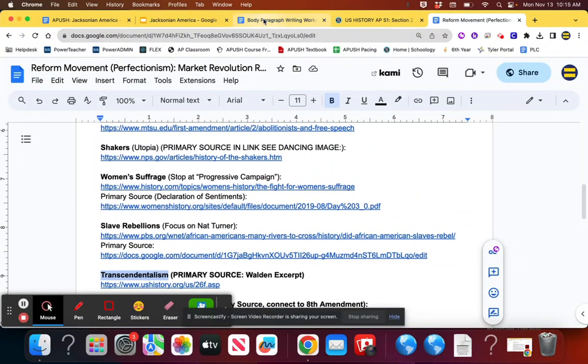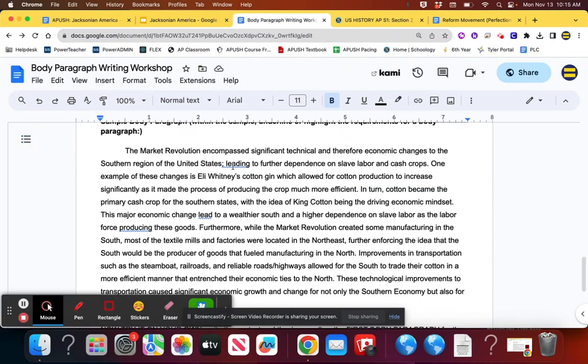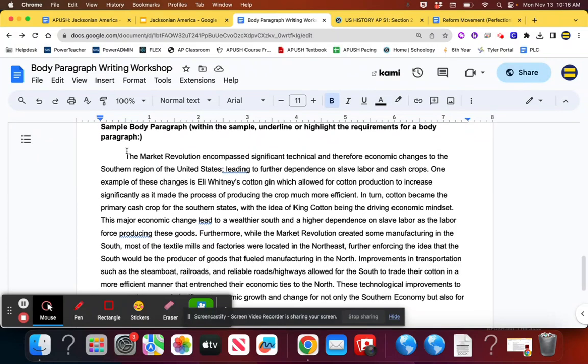The only other thing I wanted to talk about was body paragraphs. The reason why I want to talk about this is there's going to be a question on your test that's going to ask you to write the intro and one body paragraph, as you're writing for the test. If you just look at my model example, which is also posted on Schoology, body paragraph writing workshop, it follows the TEA formula. I'll just do the first one. So here's your sample body paragraph.